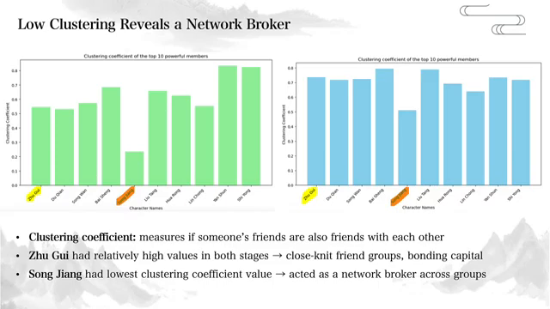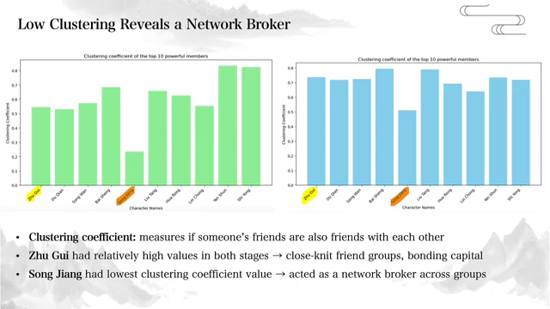Unlike transitivity, clustering coefficient is a node-level metric that tells us whether a person's friends are also friends with each other. The two charts here show clustering coefficients of the top 10 members, ranked by eigenvector centrality, helping us understand their local connection patterns. Zhu Gui had relatively high clustering coefficients in both stages, suggesting he consistently stayed within a close-knit group where trust and support were strong. This kind of structure is often described as bonding capital, based on strong ties.